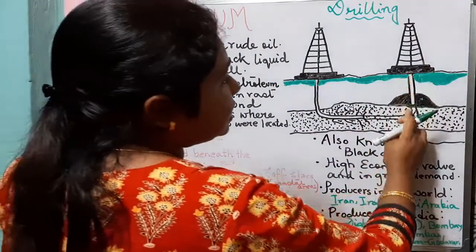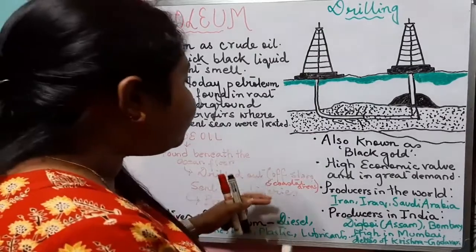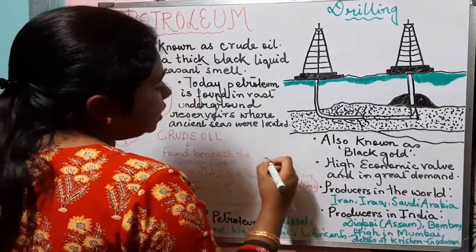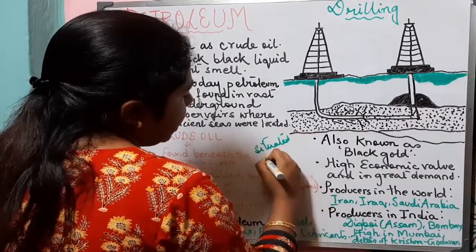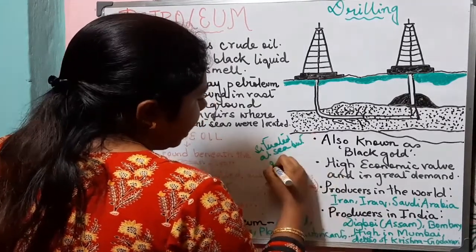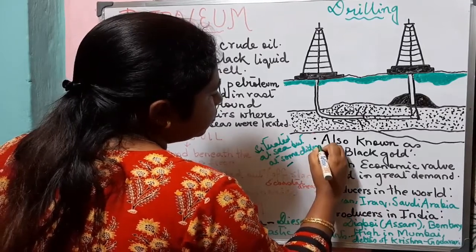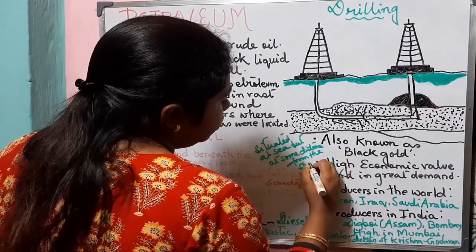Here we can see that we drill out petroleum from offshore and coastal areas. What do you mean by offshore? Offshore means situated at sea, but at some distance from the shore.